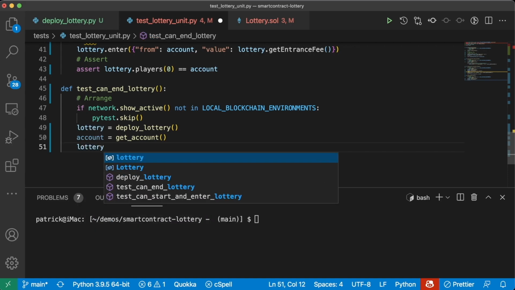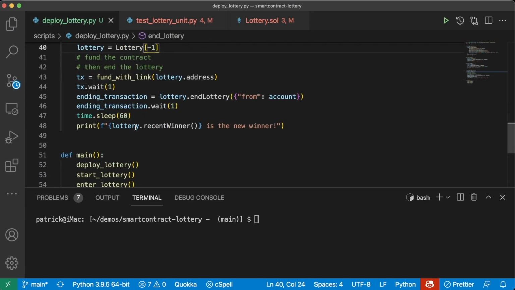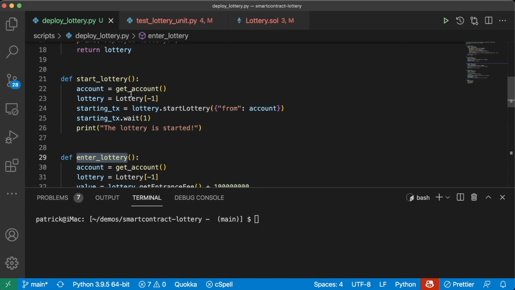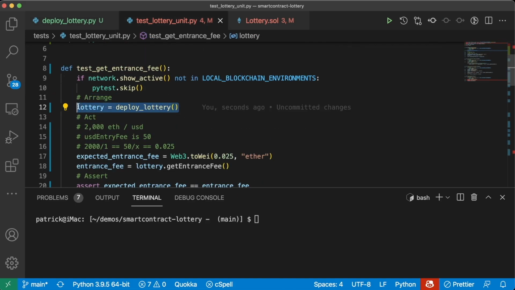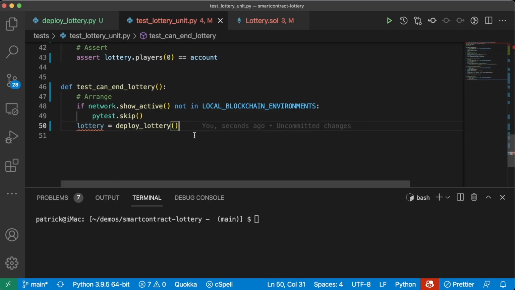We'll start the lottery with lottery.start lottery. Now we could 100% just import the rest of these functions in here, like end lottery, enter lottery, and start lottery. And similar to how we're just doing lottery equals deploy lottery, we could absolutely do that. For being very verbose here, I'm just going to go ahead and write all the functions and transactions myself. And this way, we'll actually be able to test a little bit more granularly.